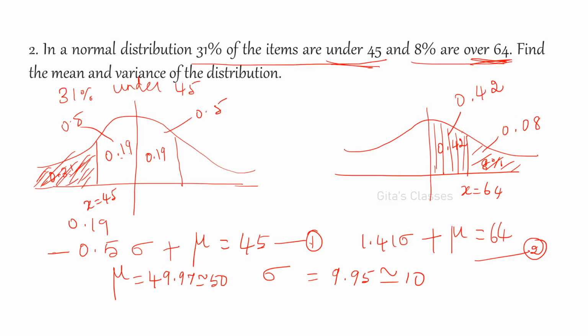Similarly from the second area 0.42 over 64. So this is 0.08. Therefore this is 0.42. From the table you can find out the value as 1.41 Z value. Inside values will be 0.4200 and you have to find out the corresponding Z value. You will be getting two equations, solve them, and you will be getting mu is equal to 50 and sigma is equal to 10.